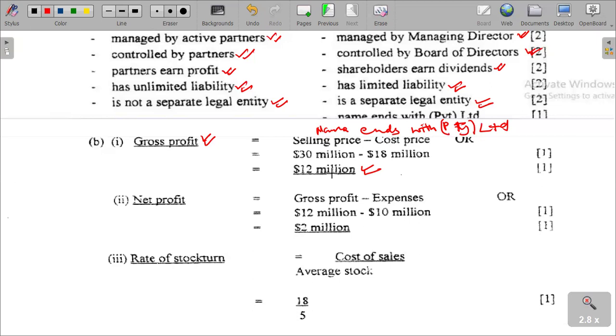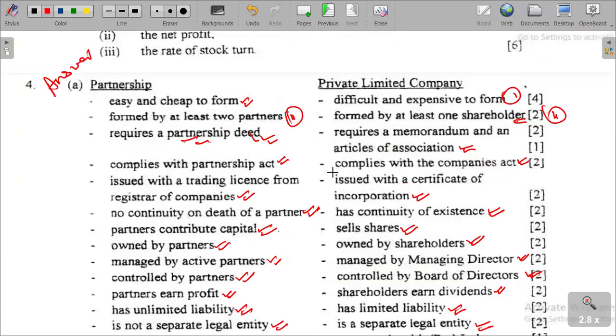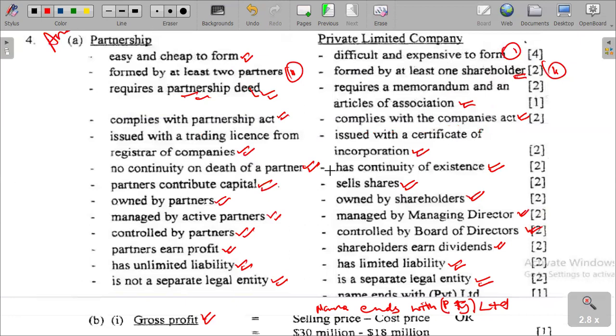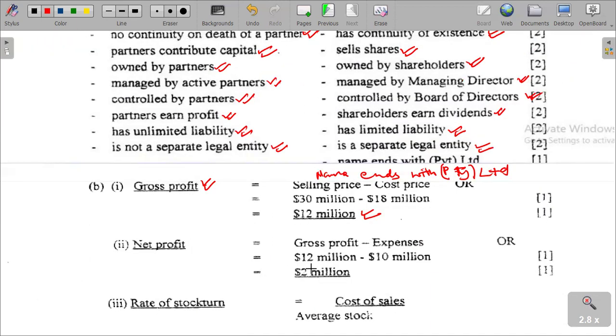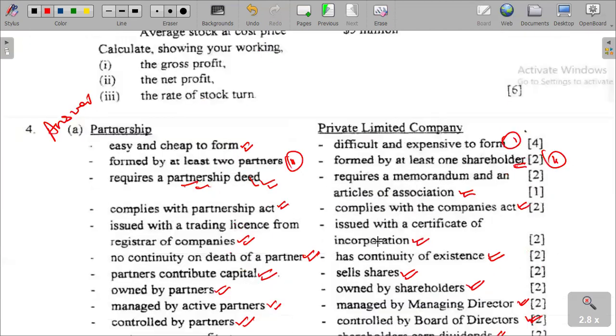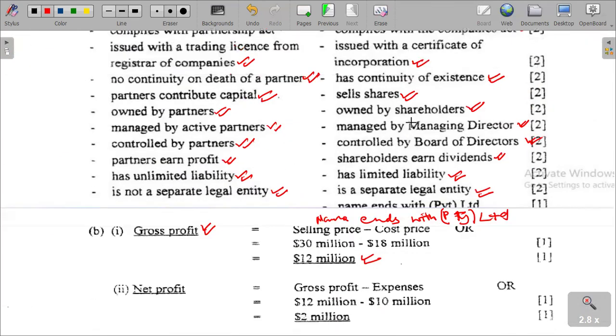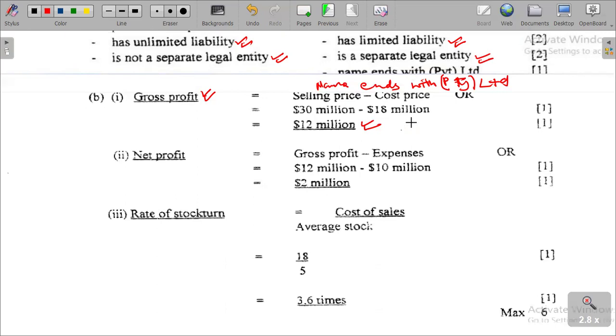So our gross profit is 12 million that we calculated here, minus our expenses. Our expenses are given as overhead expenses, which is how much? It is 10 million. So we have got our 2 million, that is our net profit.